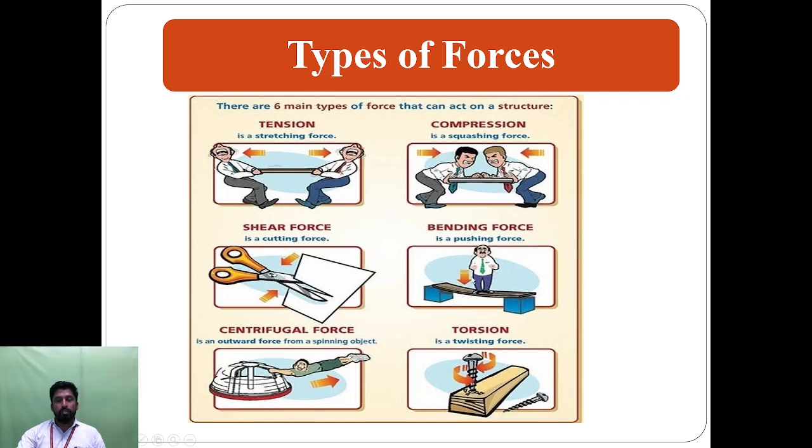Then bending force: if you apply a load on the building, the beam will be deflected or some deformation is created, and that is called the bending force or bending moment. Moment is created at the corner points, based on the structure. Here the centrifugal force is the outward force of the field, so we call it the centrifugal force. Torsion is the twisting moment that is created. So these are the forces on structures.